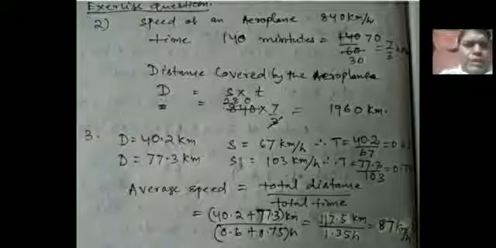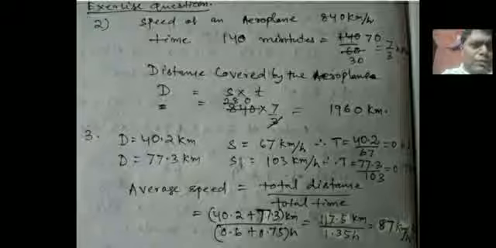So third question. Distance in the first trip is 40.2 kilometer at the rate of 67 km per hour. So time taken for that is equal to distance by speed. So it is 0.6 hours. Similarly, distance for the second trip is 77.3 kilometer and speed is 103 kilometer per hour. So time is equal to 77.3 kilometer by 103 kilometer per hour. It comes to 0.75 hours.